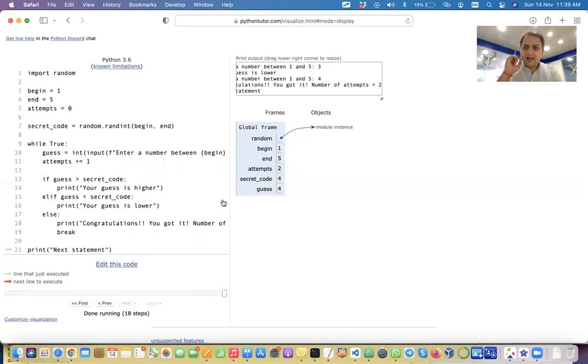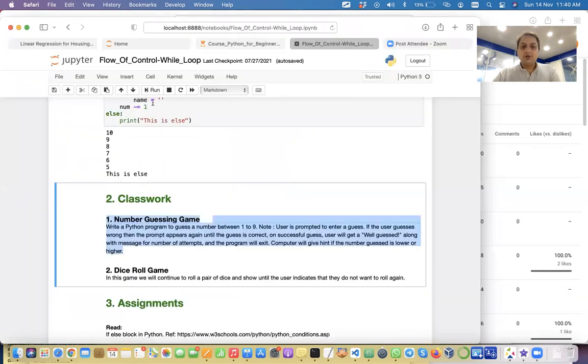Coding is about understanding each and every step, how my instructions are going, right? How my instructions are being processed. And this tool is immensely helpful in that. Okay. So will you remember this tool? Yes, sir. And Python Tutor. Yes, sir. Then you will be using it also, right? Yes, sir. Okay, make sure you're using this.